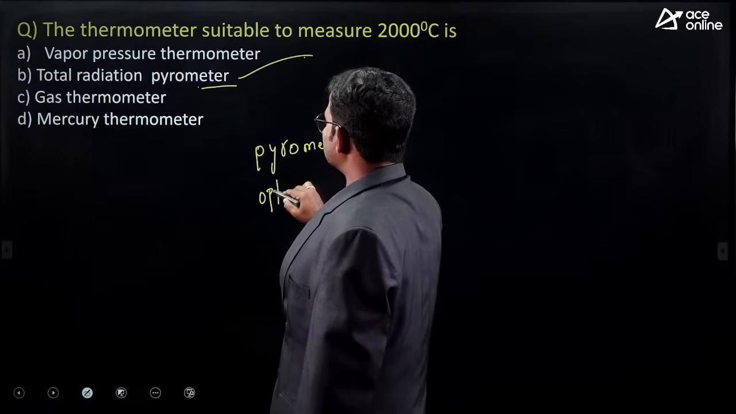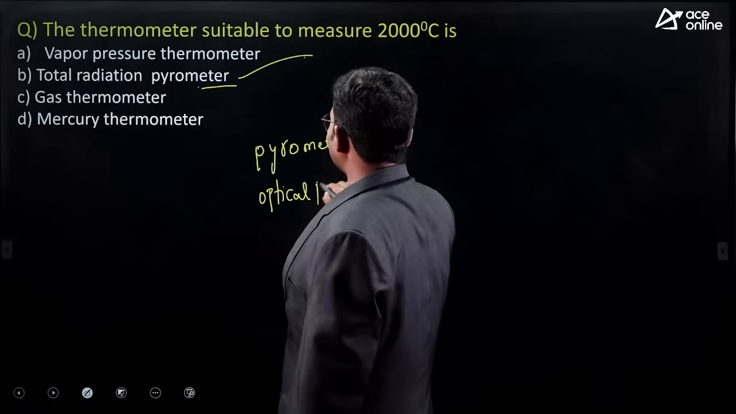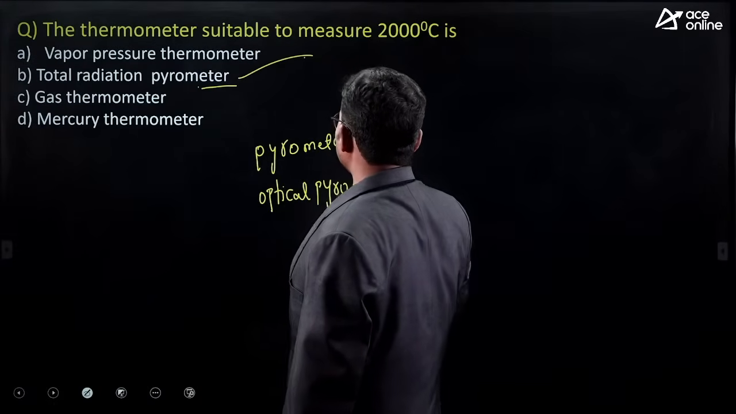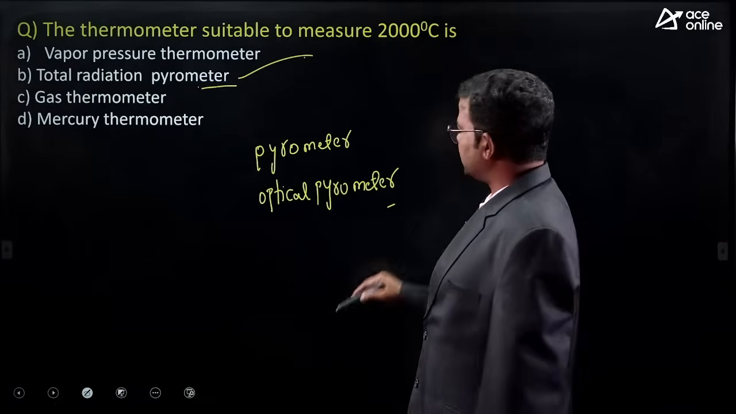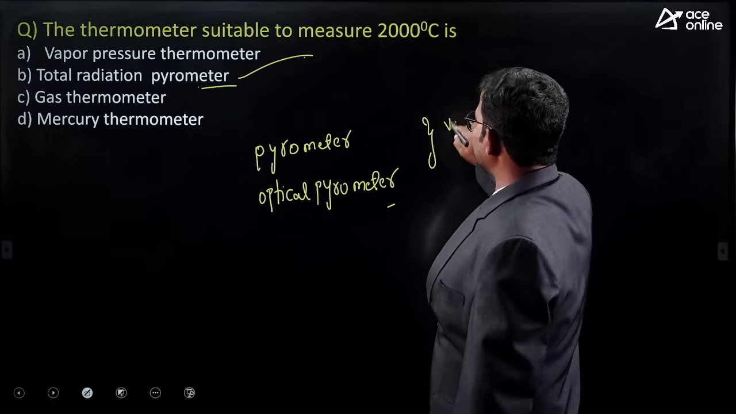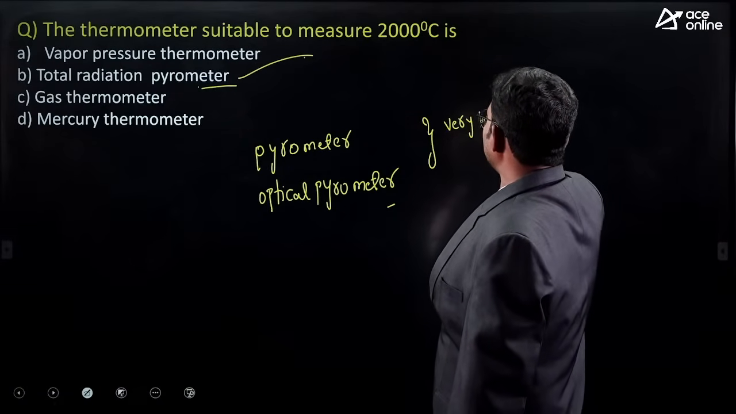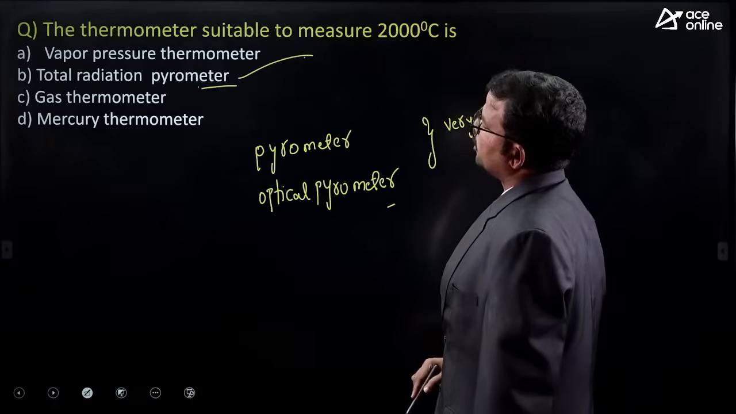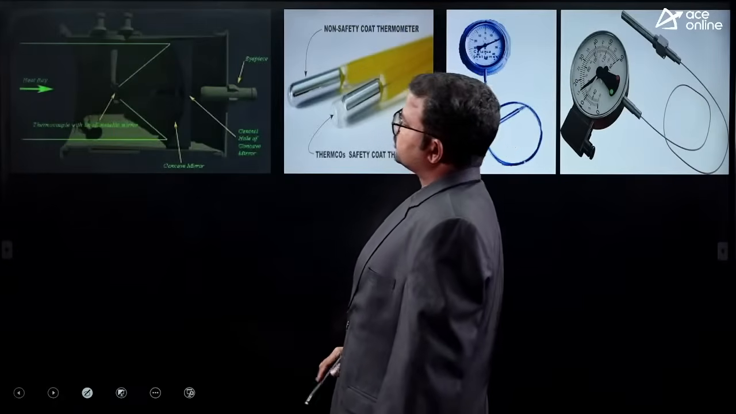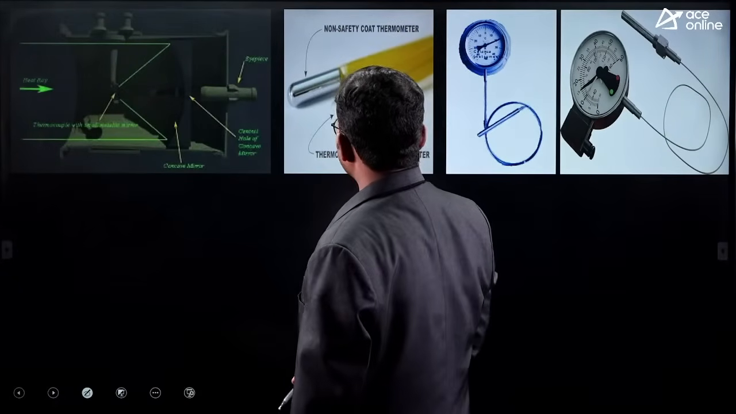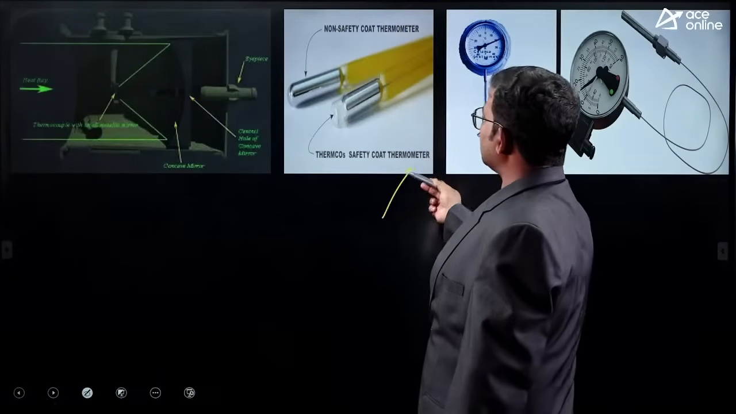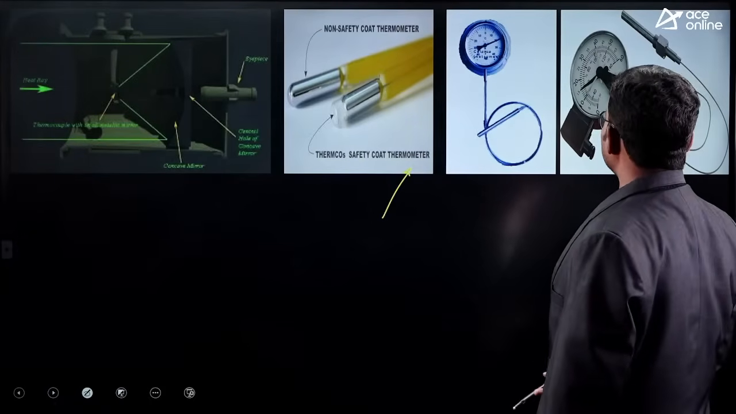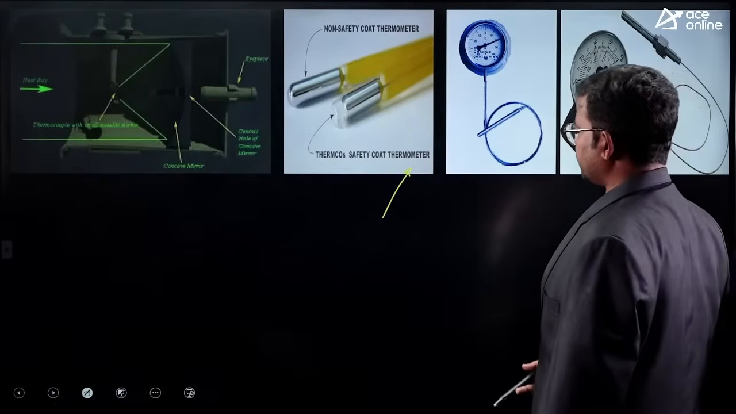Optical pyrometer. These two thermometers are generally used to measure very high temperatures. Okay, right. So here it is. This is optical pyrometer. This is clinical thermometer. These are also considered as the platinum related thermometers.